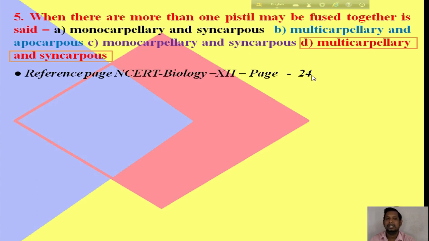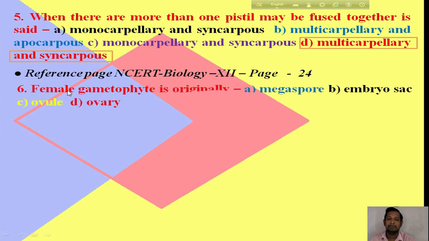Okay. The next question is about the female gametophyte. Actually, what is the female gametophyte in flowering plants? The first option is megaspore, the second option is embryo sac, the third option is ovule, and the fourth option is ovary.